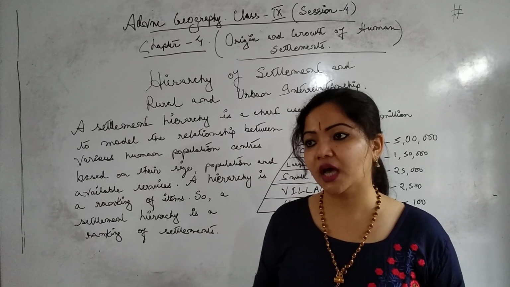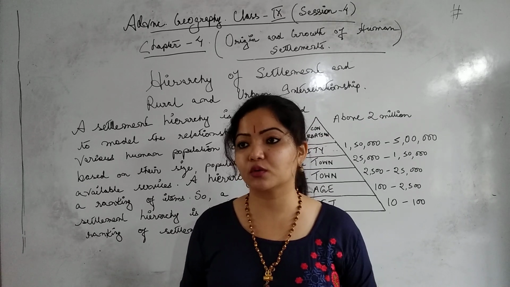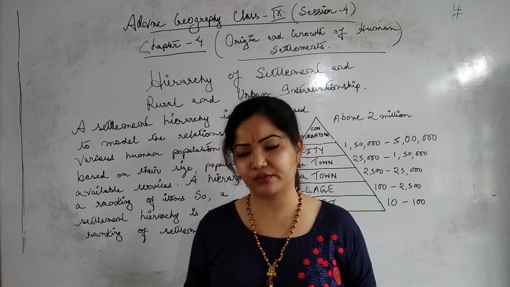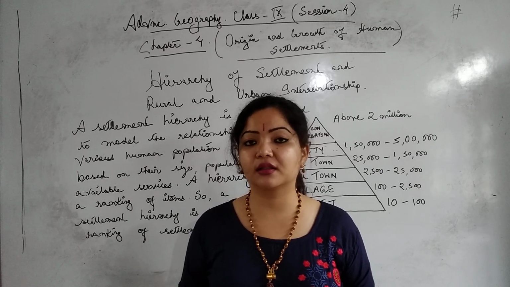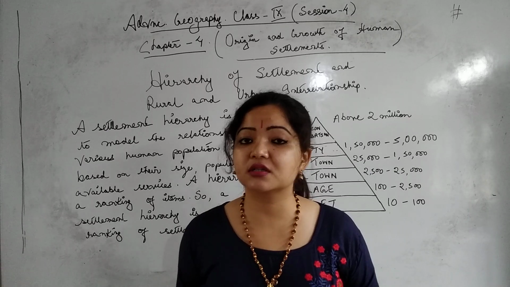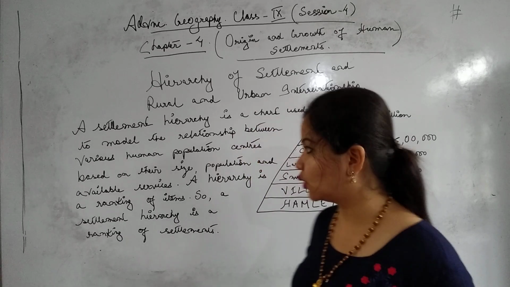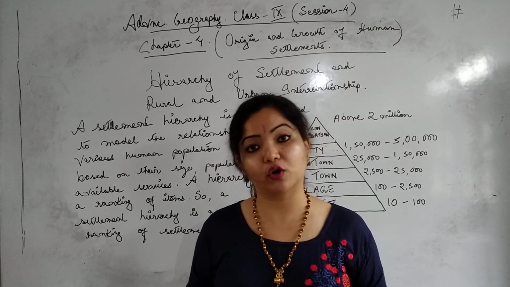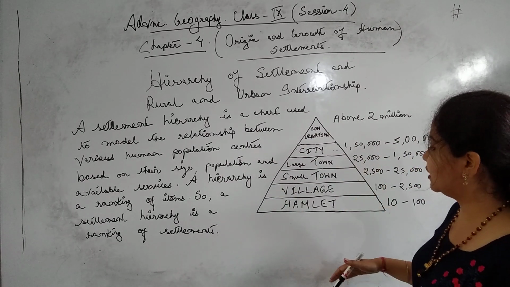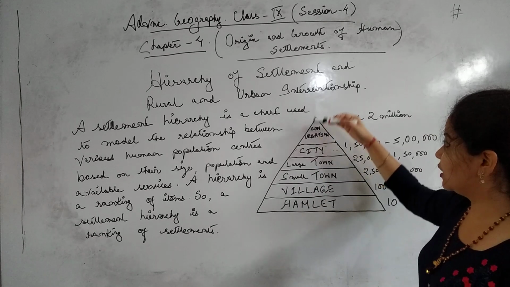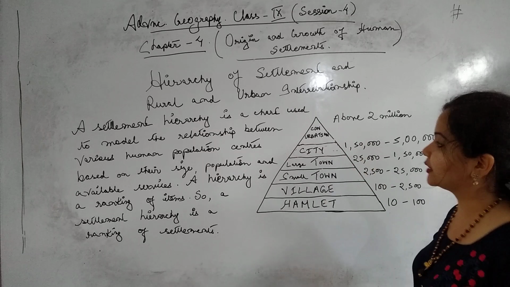Megalopolis means above 10 million, above 20 million we can say. It's the highest one, and the world's first megalopolis is London. In India we don't have a megalopolis, we have only metropolitan cities. So this is known as the hierarchy of settlement, from the smallest to the largest form of settlement, in hierarchical order.